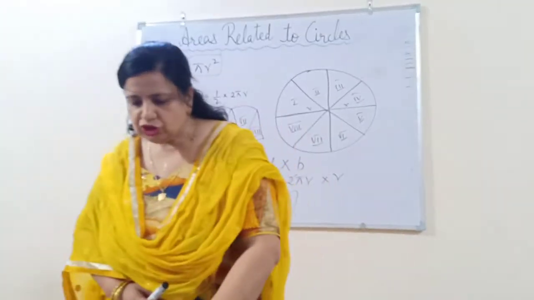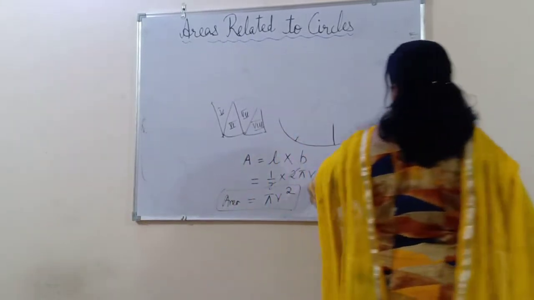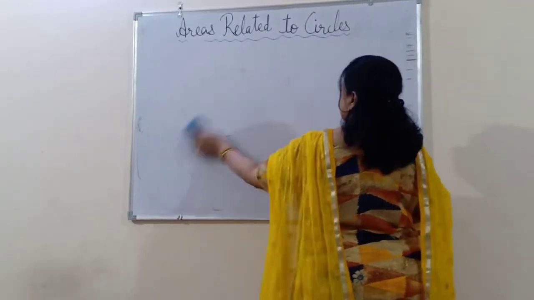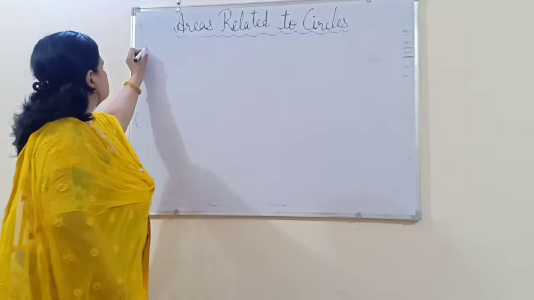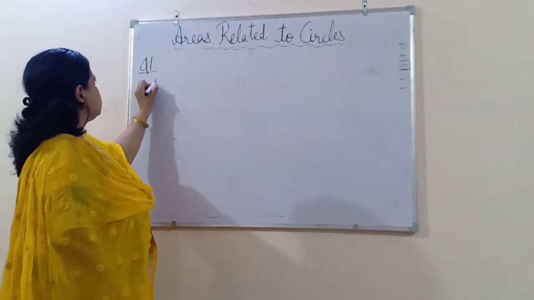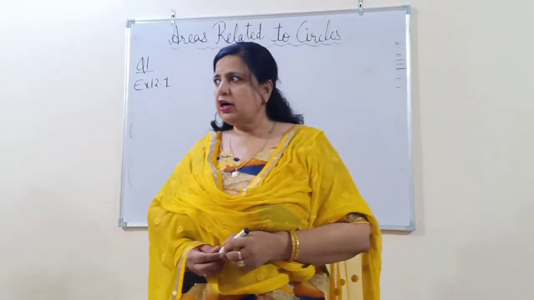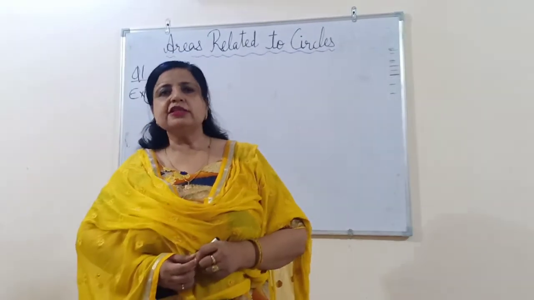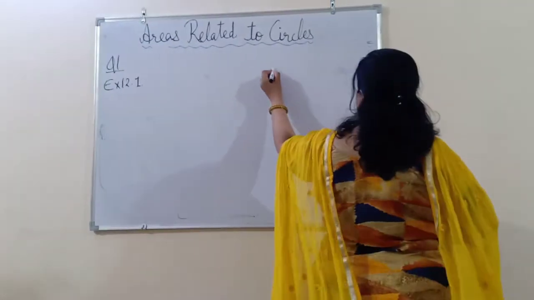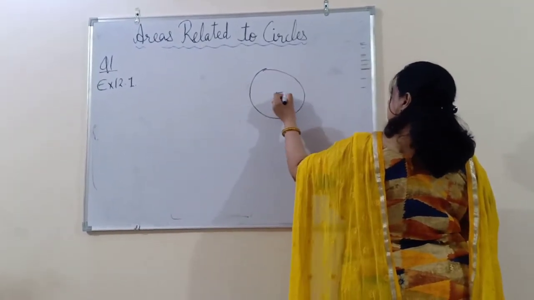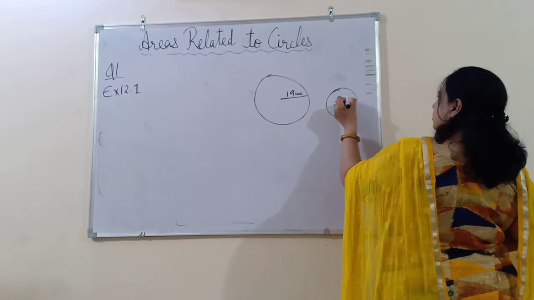Now let us take question 1 of exercise 12.1, the first exercise of this chapter. The question is: the radii of two circles are 19 centimeter and 9 centimeter respectively.